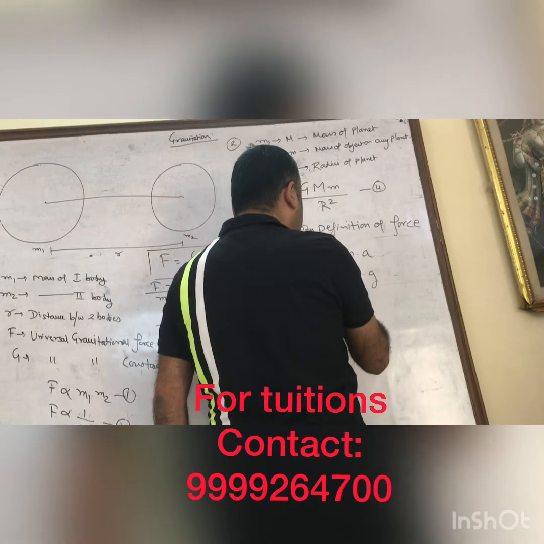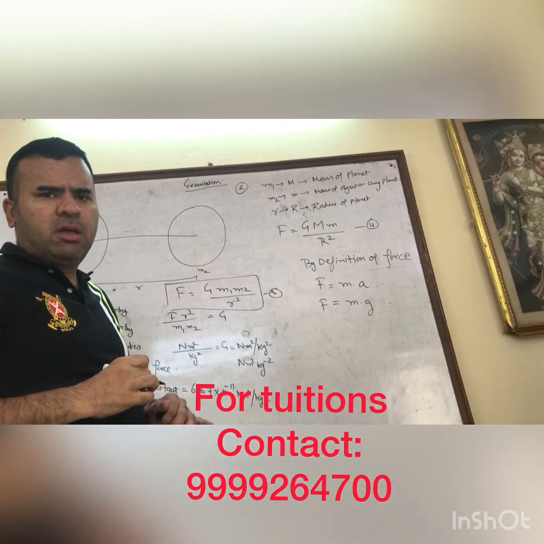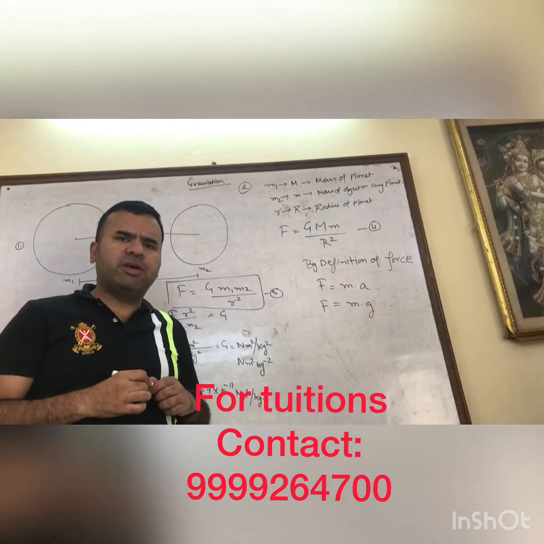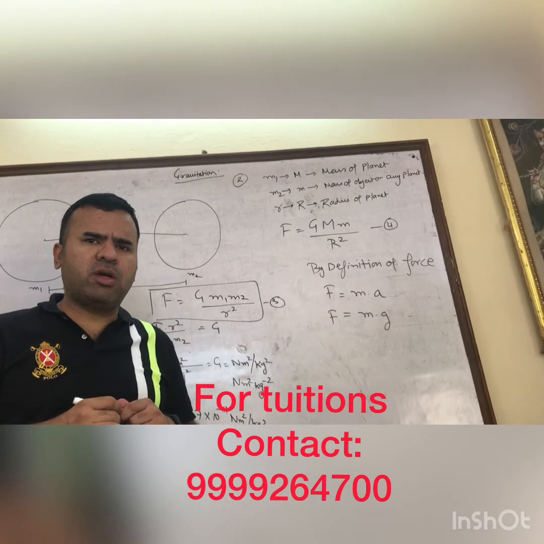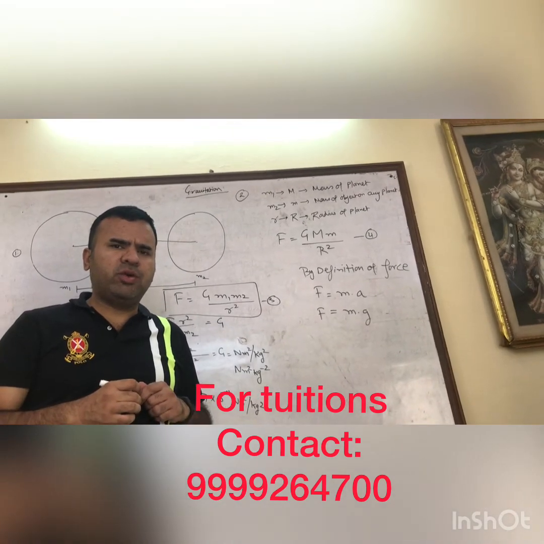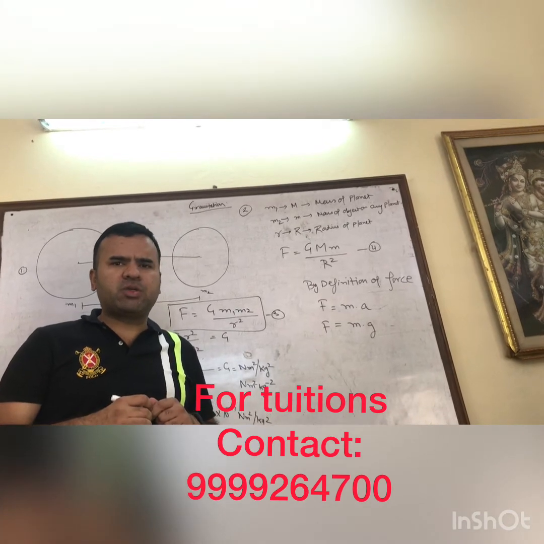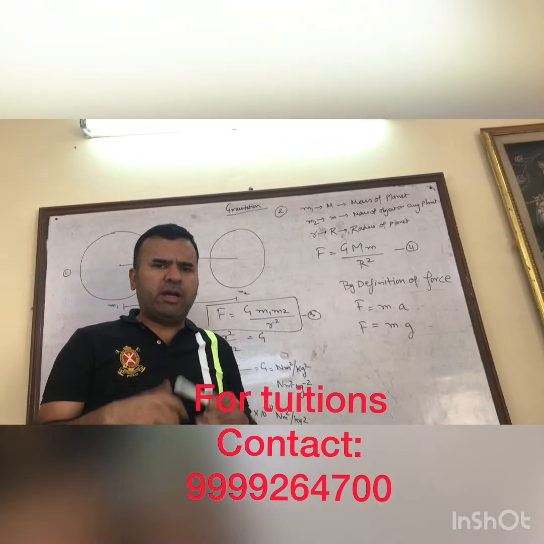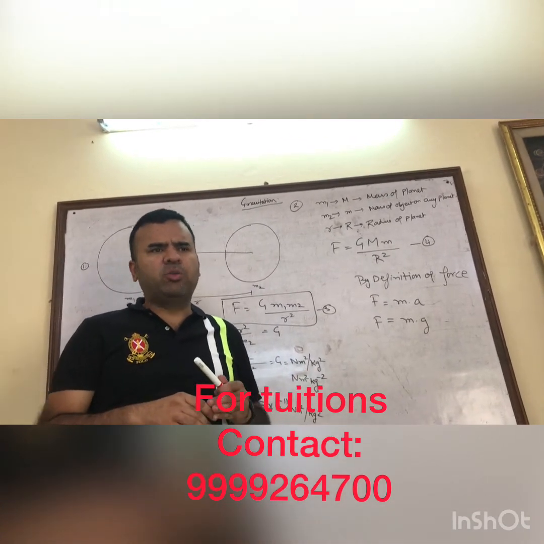Acceleration can also be termed as small g. Here small g is acceleration due to gravity. The value of acceleration due to gravity on Earth is 9.8 meter per second square, and the value on Moon is 1.63 meter per second square. It means whatever is our weight here on Earth will be 1/6 on Moon.